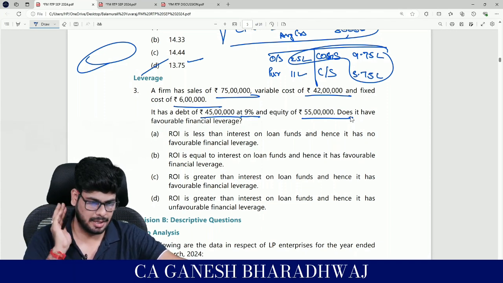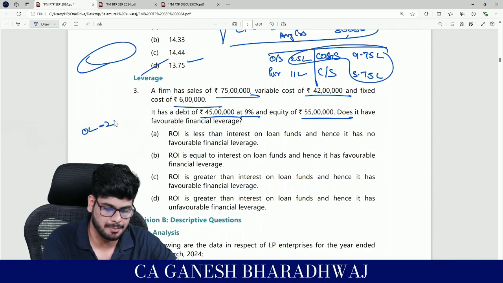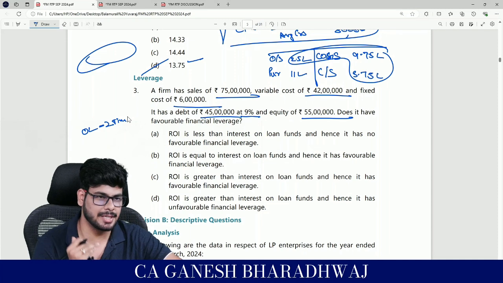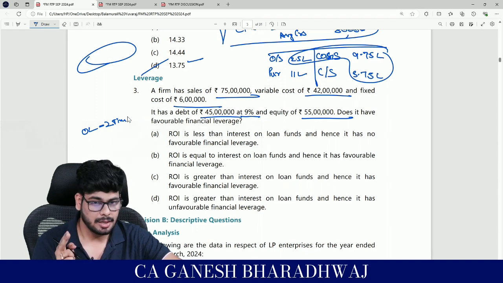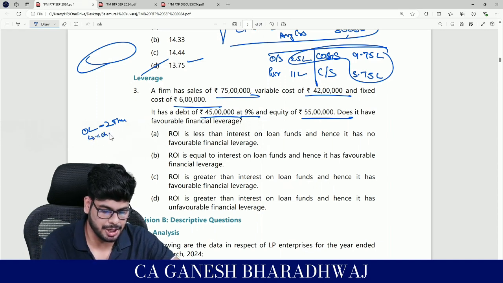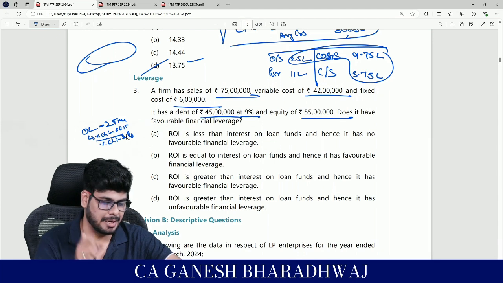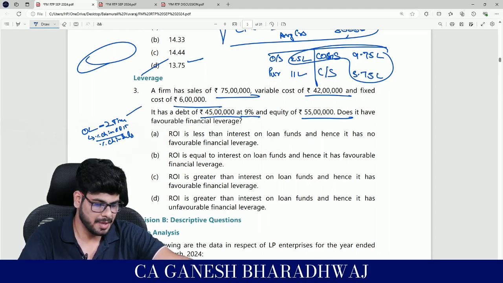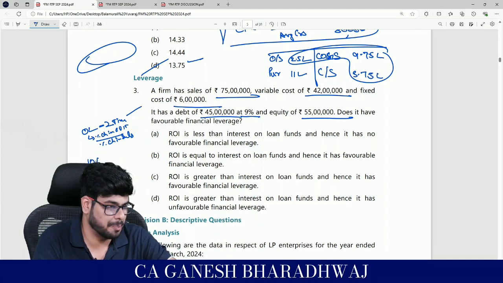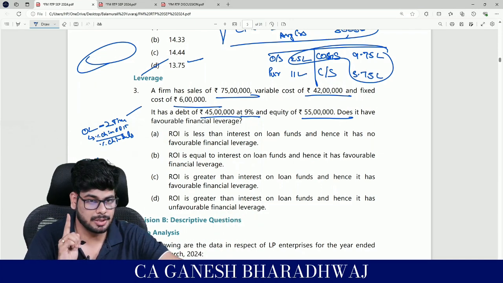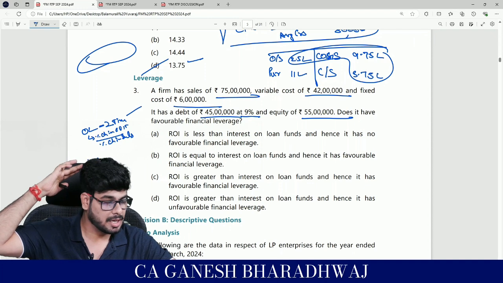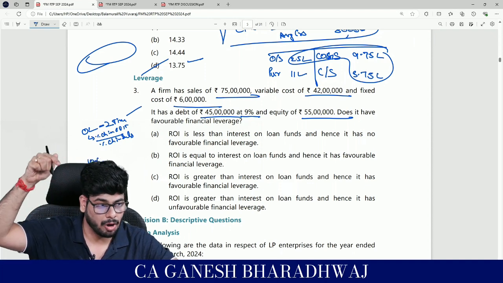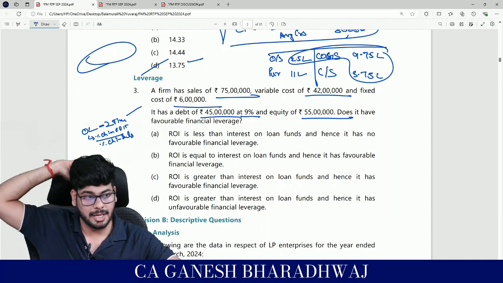If I say, for example, operating leverage is 2 times, what is the meaning of that? Operating leverage basically captures the relationship between your sales and EBIT. It is nothing but percentage change in EBIT divided by percentage change in sales. If I am saying operating leverage is 2 times, it means if my sales increase by 10%, it's all percentage, not absolute numbers, right? My EBIT will increase by twice of 10%, 20%, correct? But if my sales fall by 10%, my EBIT will fall by 20%.